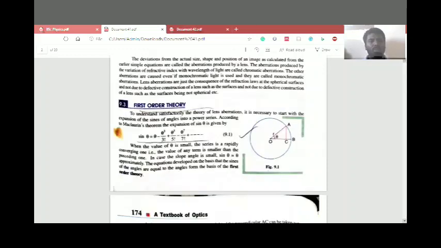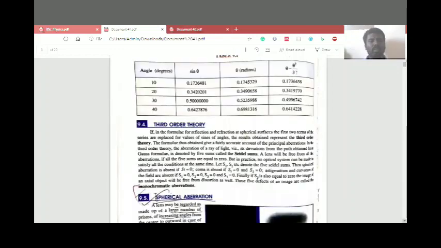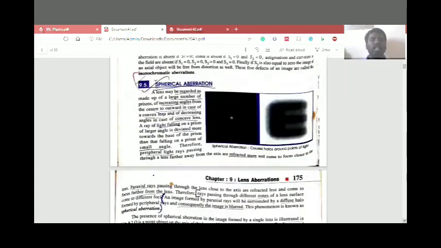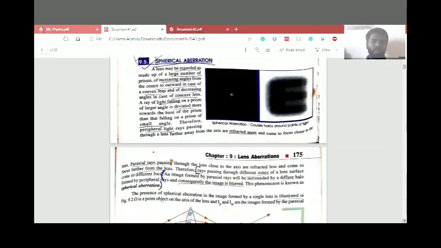Then, deviations from the size, shape, and position of the image are called aberrations produced by the lens. Then, if we look at spherical aberration, what is spherical aberration?